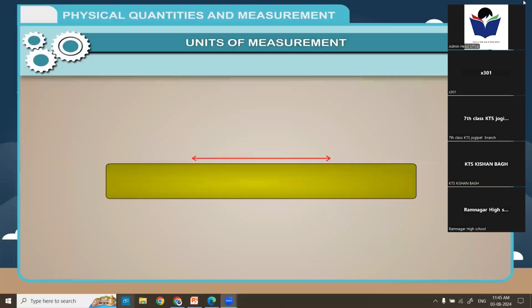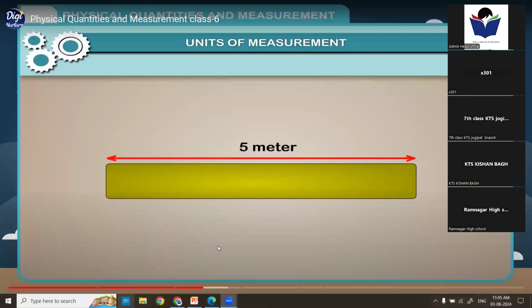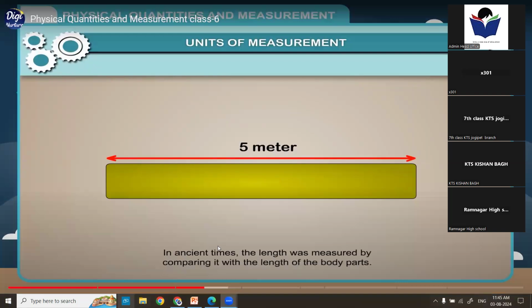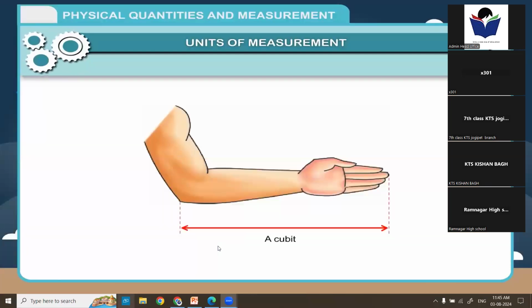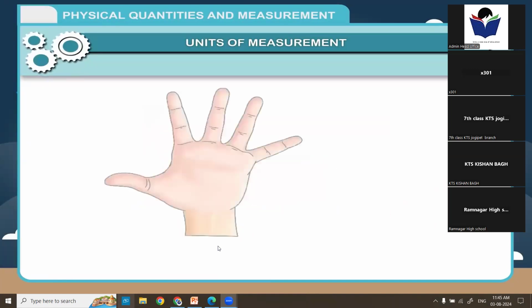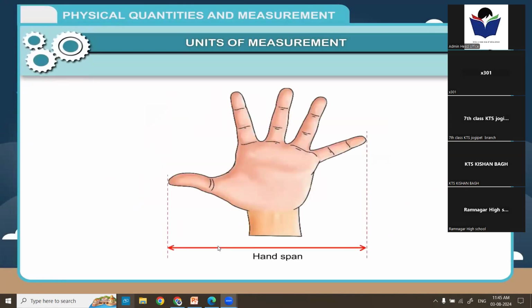Nowadays, to measure the length, we use the unit meter. In ancient times, the length was measured by comparing it with the length of the body parts. A cubit was the unit of length. 1 cubit was the length between tip of the fingers and the elbow. Similarly, a handspan was the length from the tip of the thumb to the tip of the little finger.